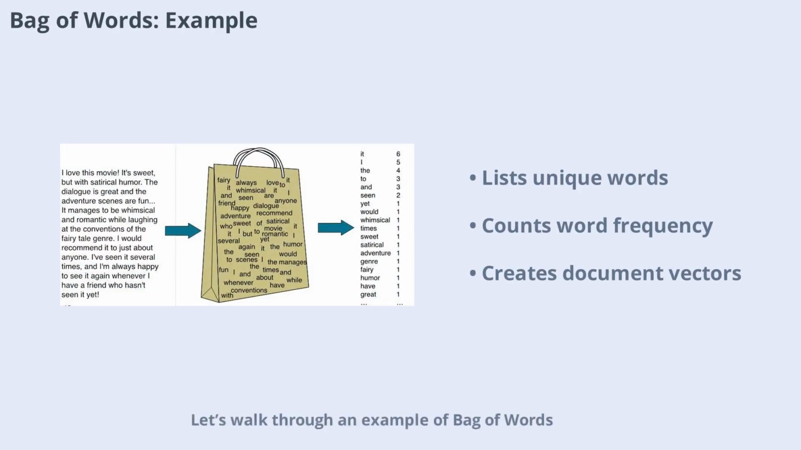Let's walk through an example of bag of words. Suppose we have 3 documents. After text normalization, we list all unique words in the corpus. For each document, we count how many times each word appears. This creates a document vector, a row of numbers representing the frequency of each word. These vectors are used in machine learning algorithms to analyze and classify text.